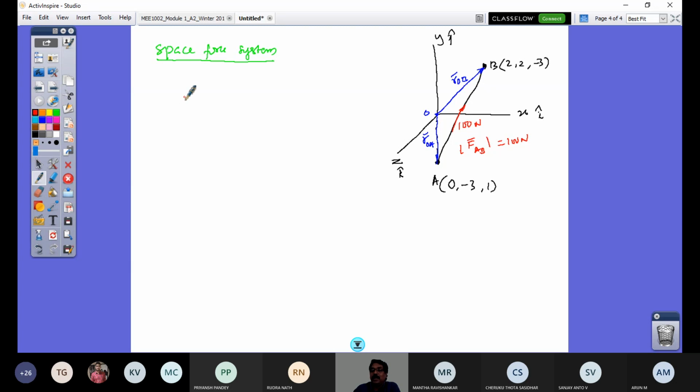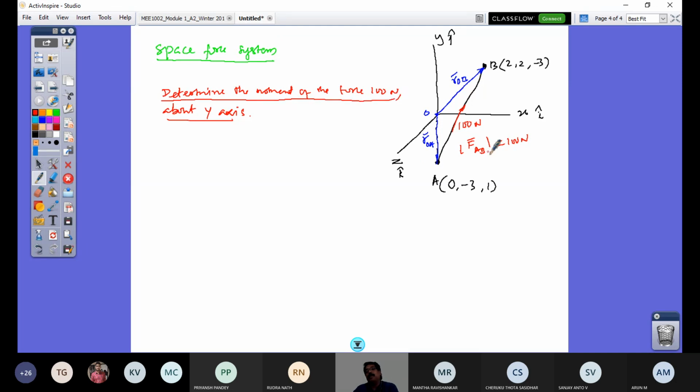So the question here is: determine the moment of the 100 Newton force shown in the diagram about the y-axis.